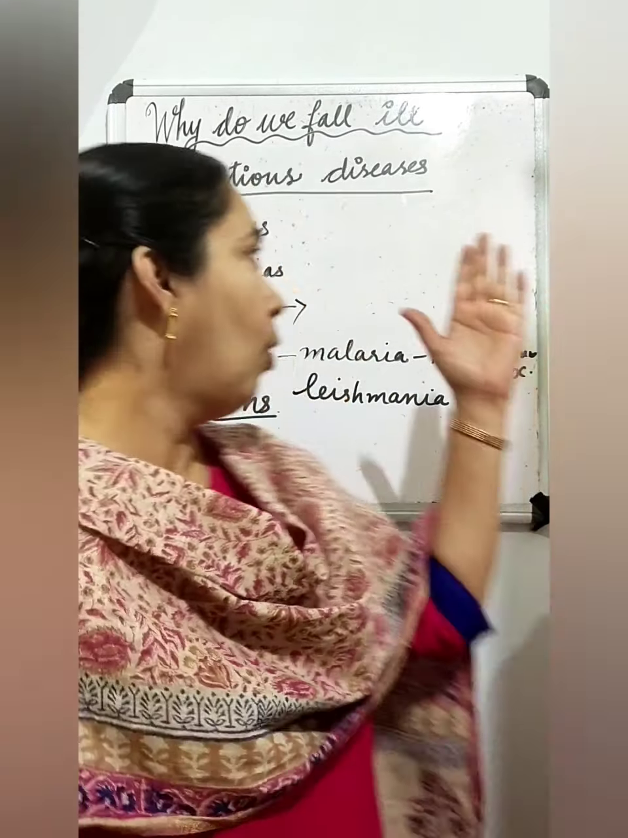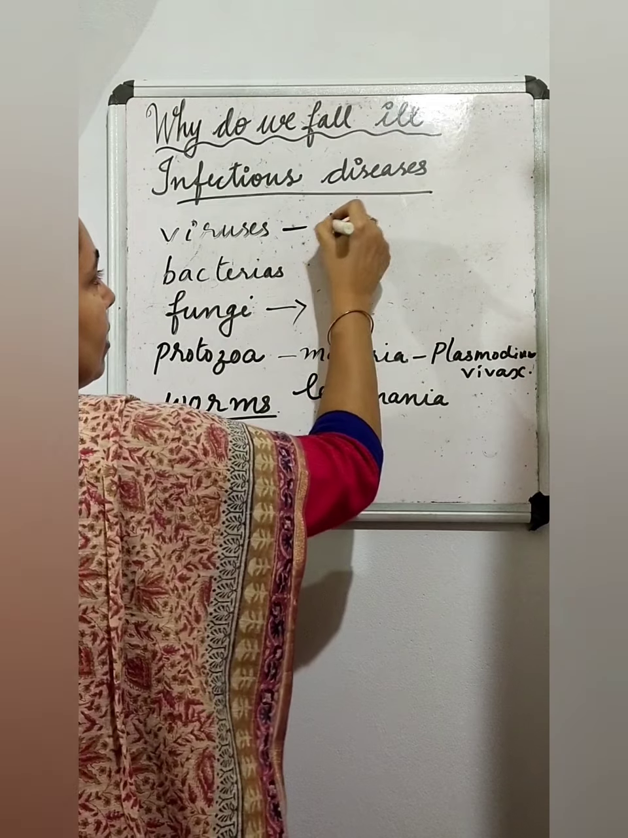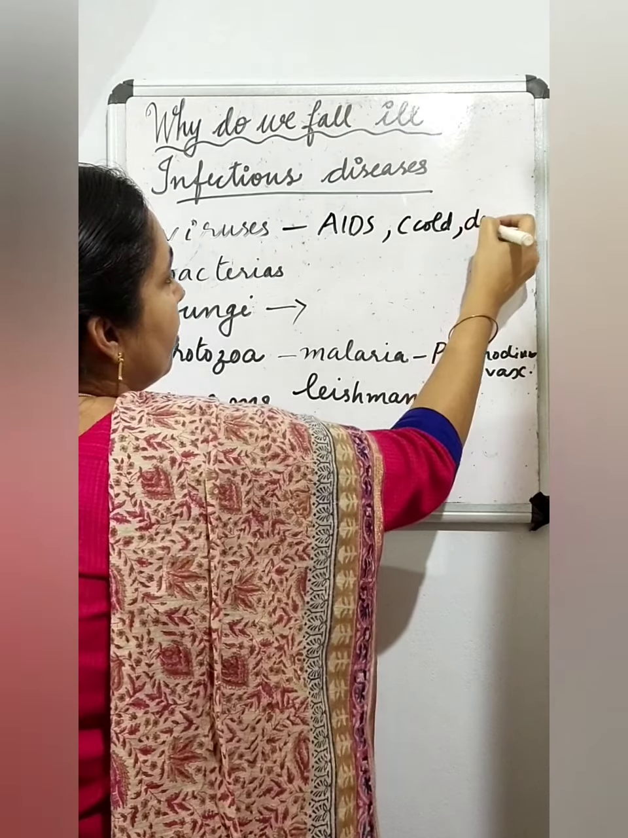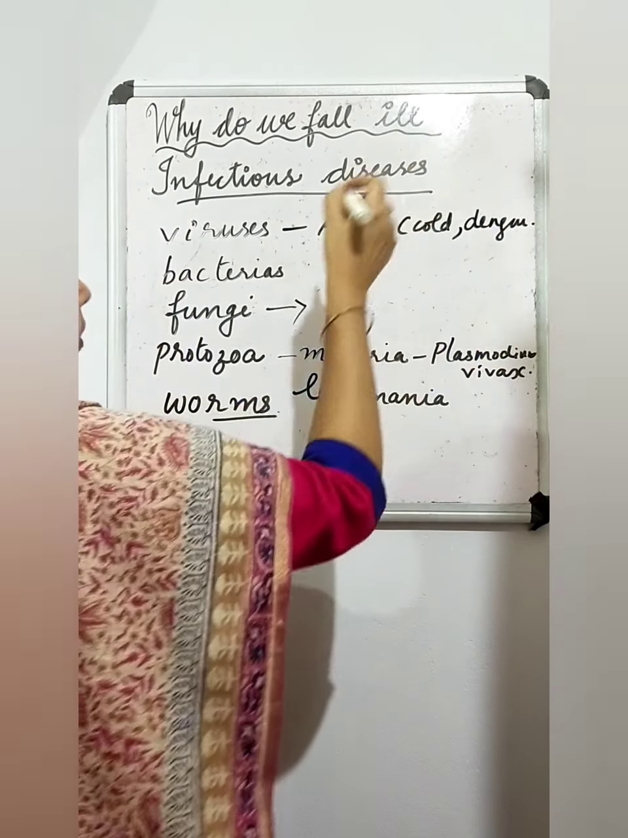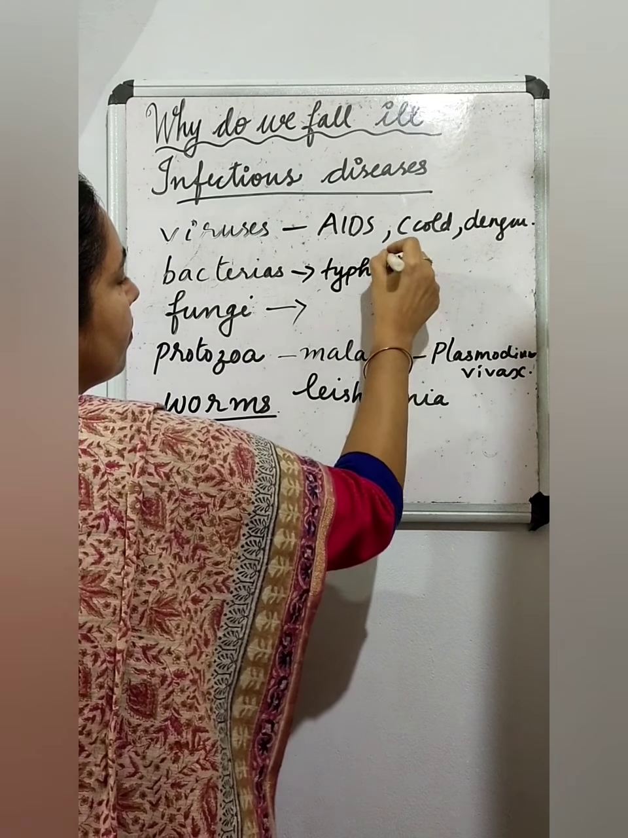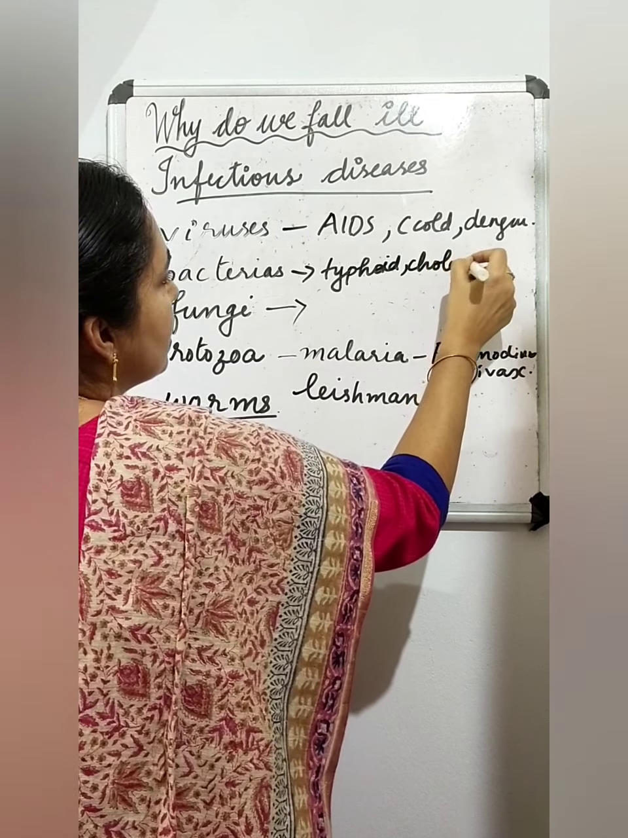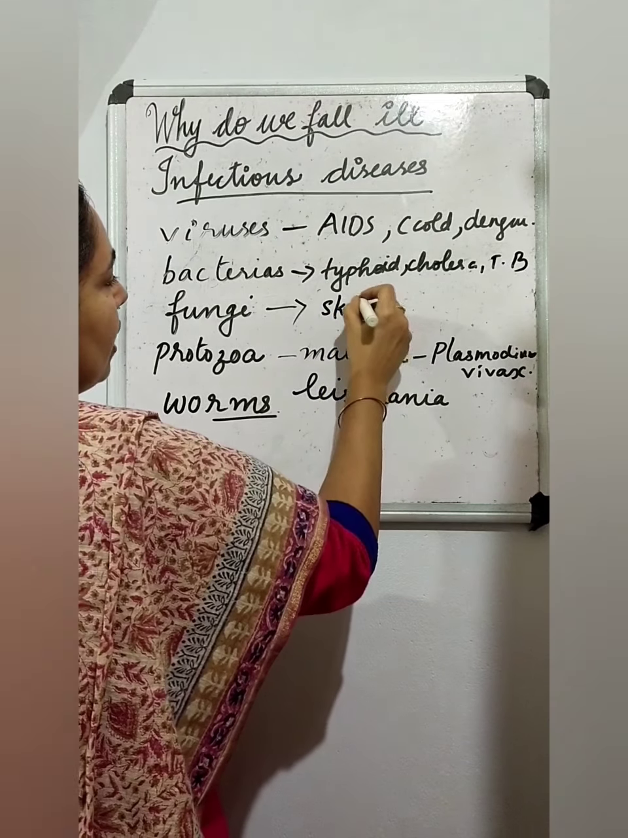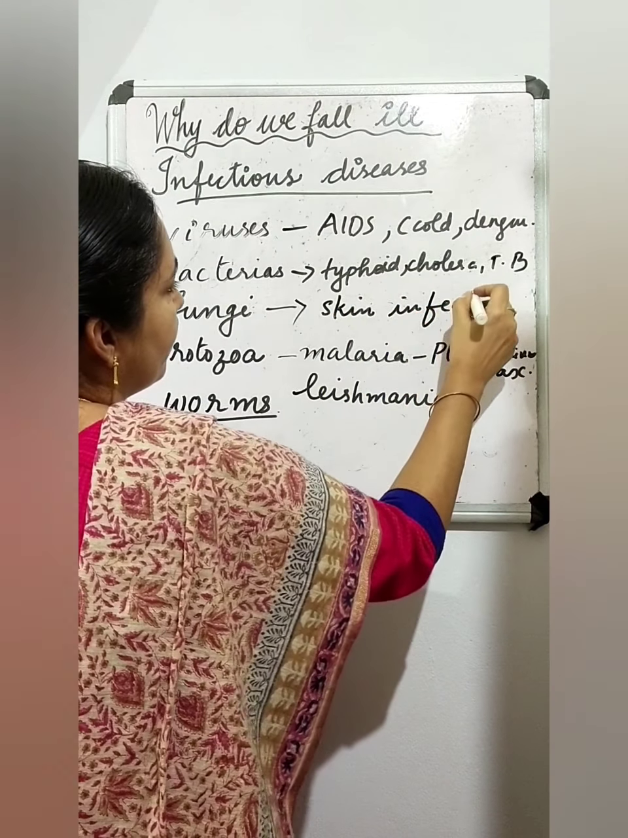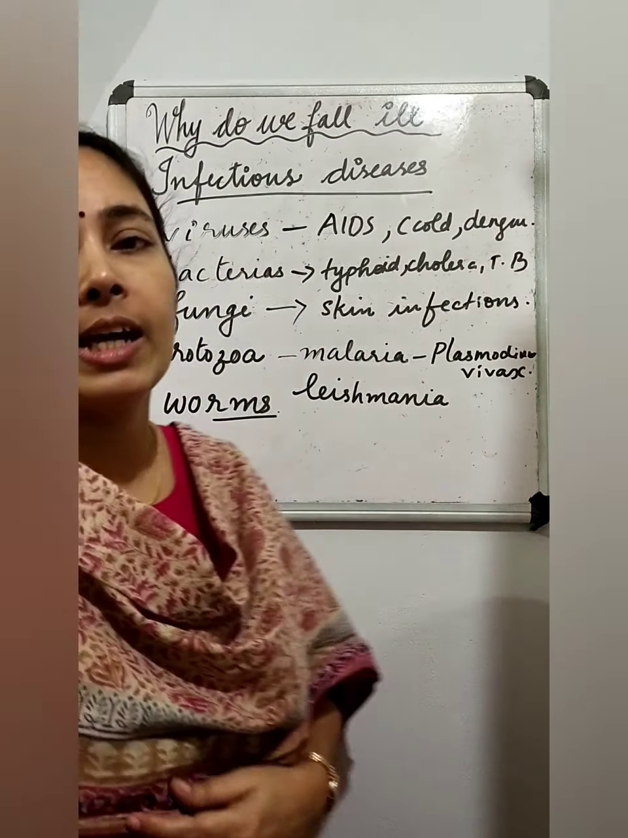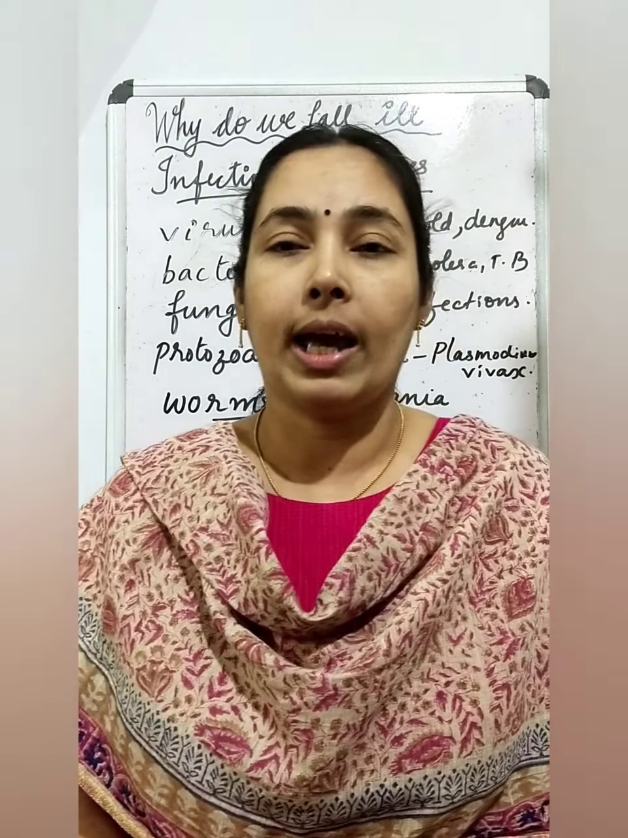So you study some examples for diseases that are caused by viruses. You can write AIDS, common cold, dengue fever, COVID-19. Bacteria cause typhoid, cholera, tuberculosis, etc. Then skin infections are caused by fungi. So you study one or two examples for diseases that are caused by these microorganisms.